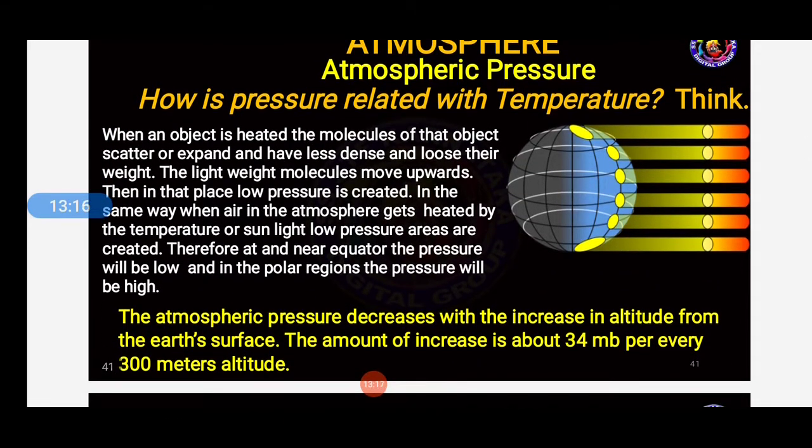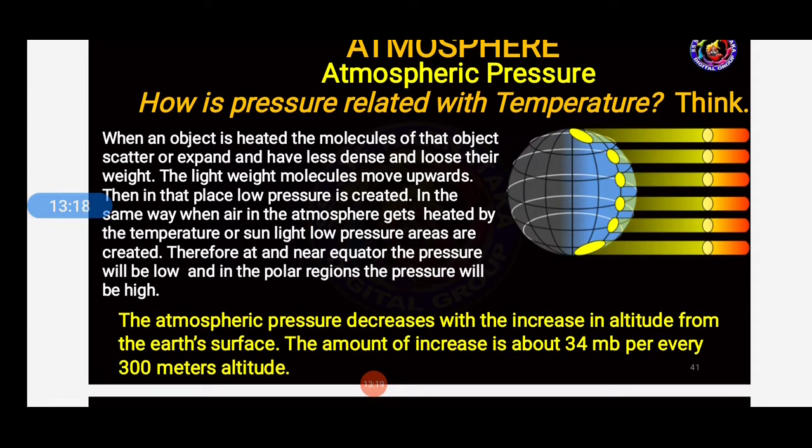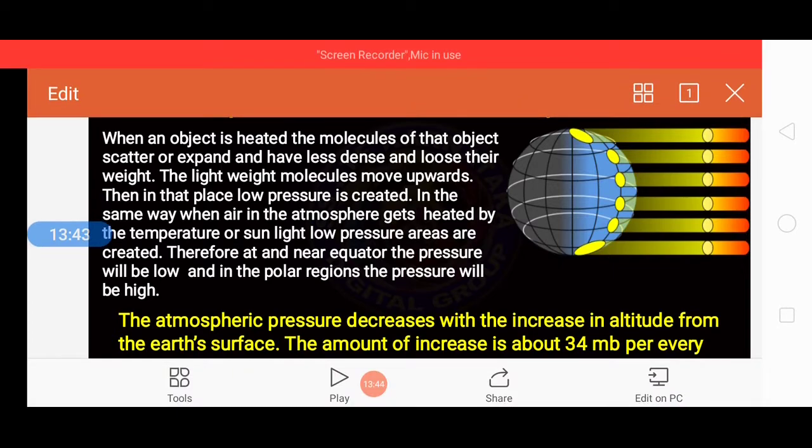When an object is heated, the molecules of that object scatter or expand, have less density and lose their weight. The lightweight molecules move upwards, then in that place low pressure is created. In the same way, when air in the atmosphere gets heated by the temperature or sunlight, low pressure areas are created. Therefore, at and near the equator the pressure will be low, and in the polar regions the pressure will be high. This is the reason, students, how it has been.